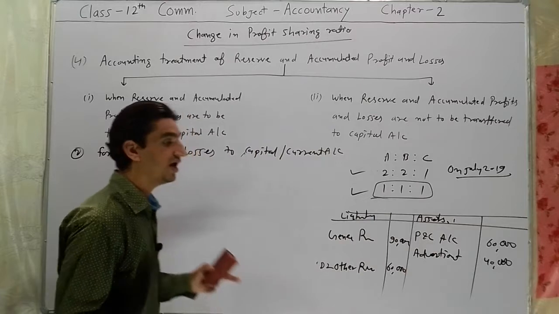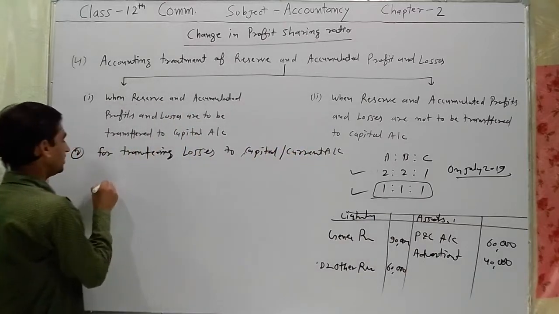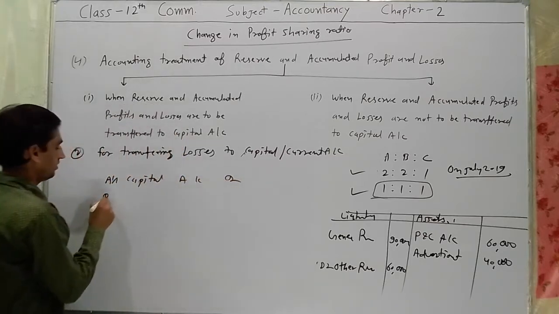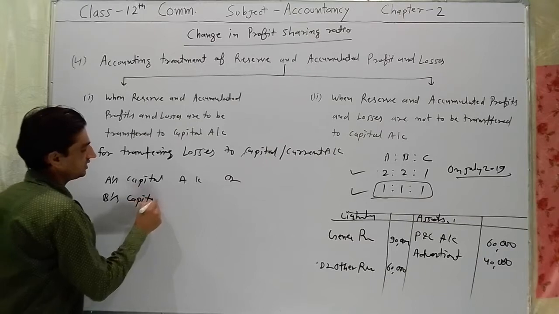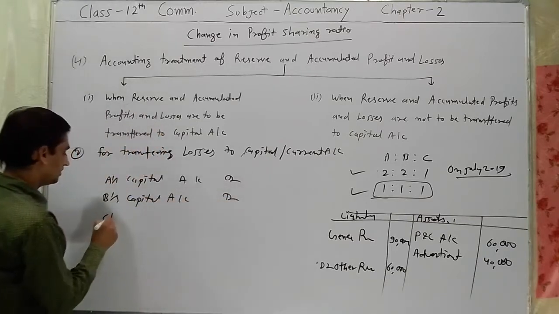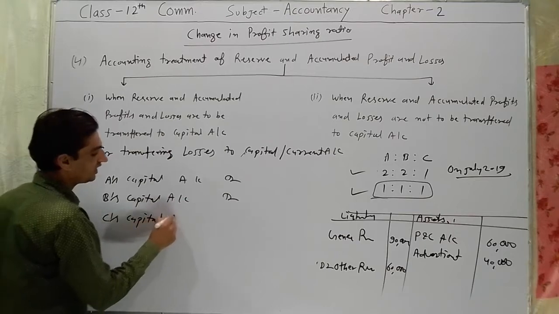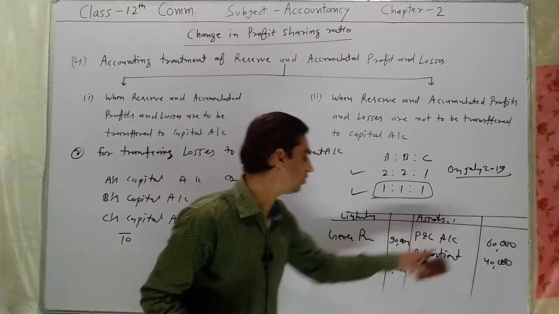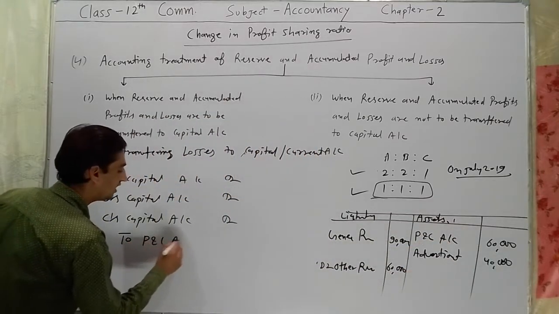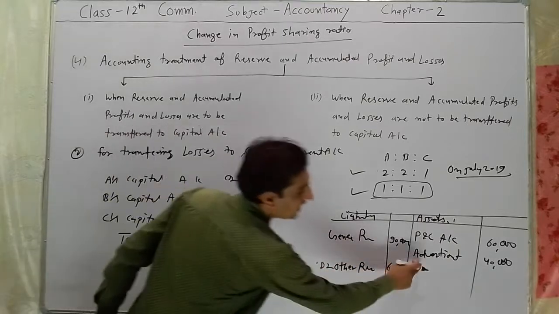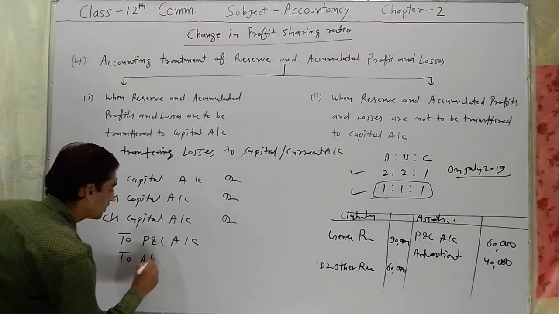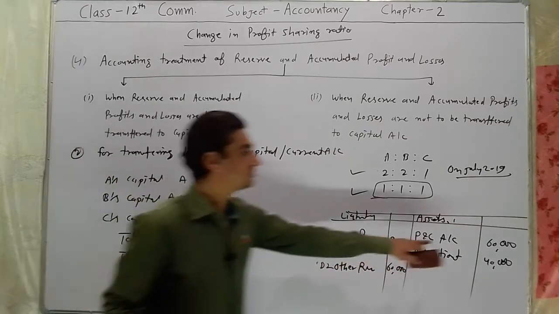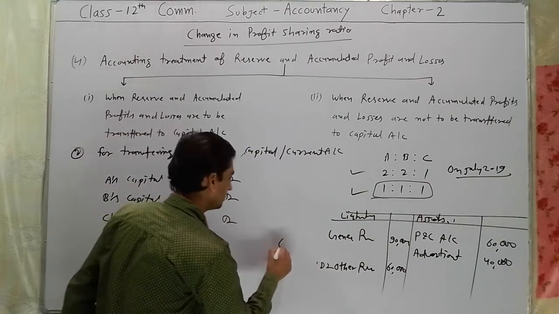We have to credit it and debit all partners' capital accounts. So here A's capital account debit, B's capital account debit, C's capital account debit, to all losses accounts: to profit and loss account, and second to advertisement expenses. The amount is 60,000 and 40,000.